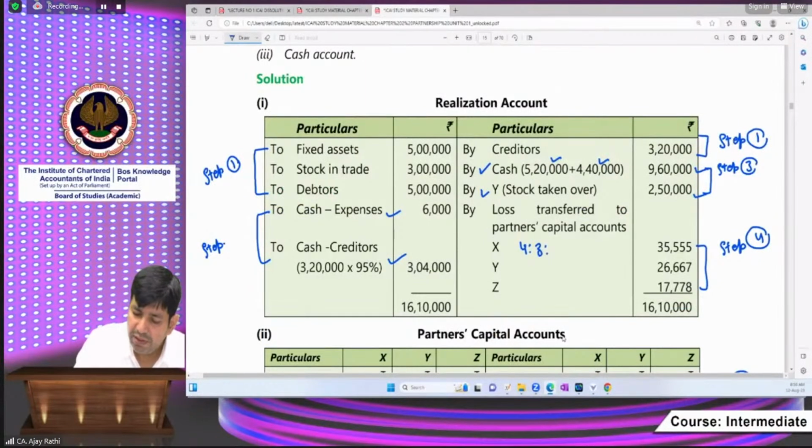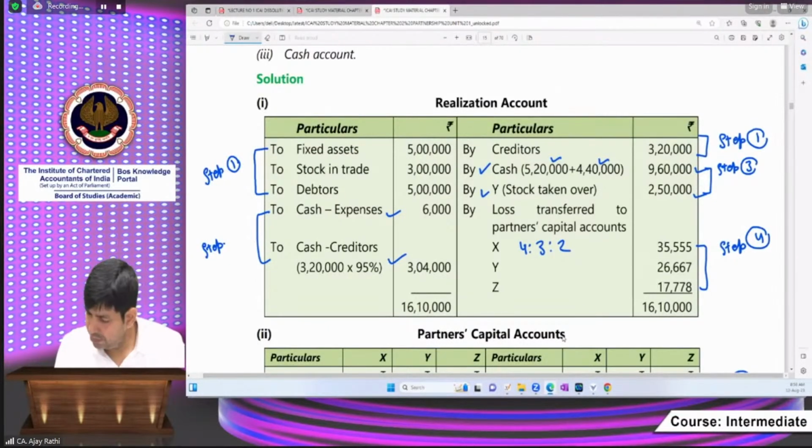Please distribute and check. The same amount is there. The total is 80,000, and that has been distributed in the profit and loss ratio.